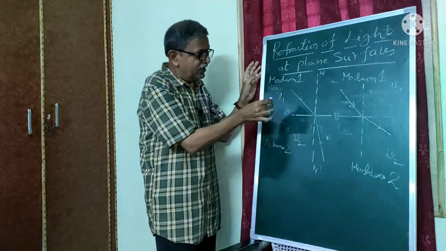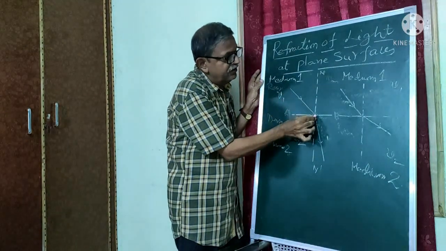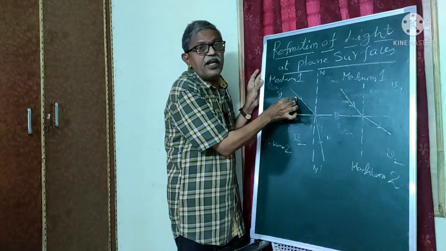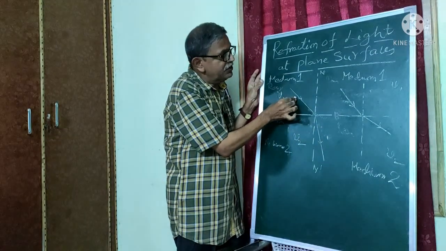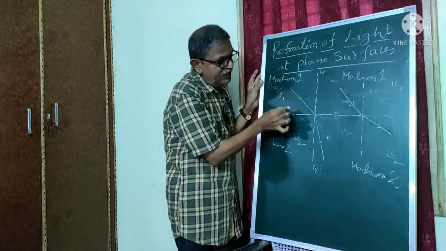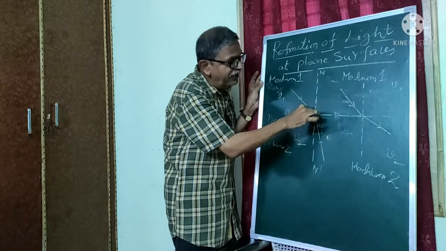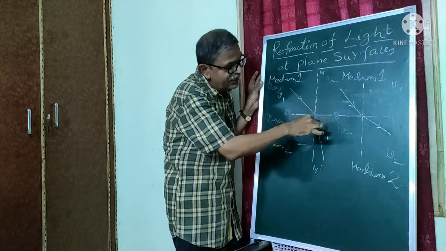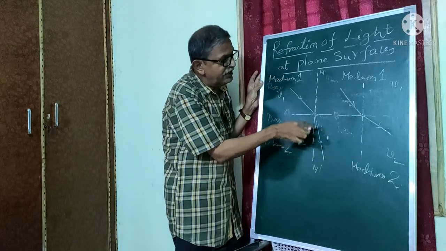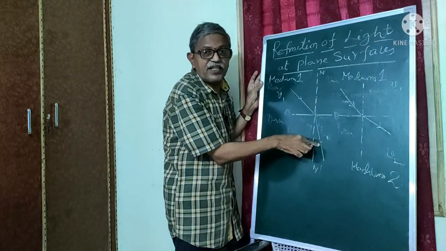See here, the ray of light is incident here. That's why this is called the ray of incidence. Here the ray of incidence is in the rarer medium. At the point of incidence, this ray is coming out, so this is in the denser medium. This is called the refracted ray.